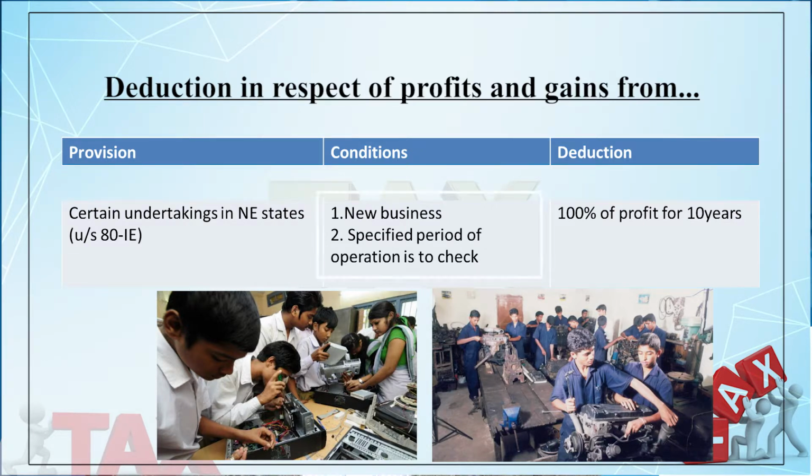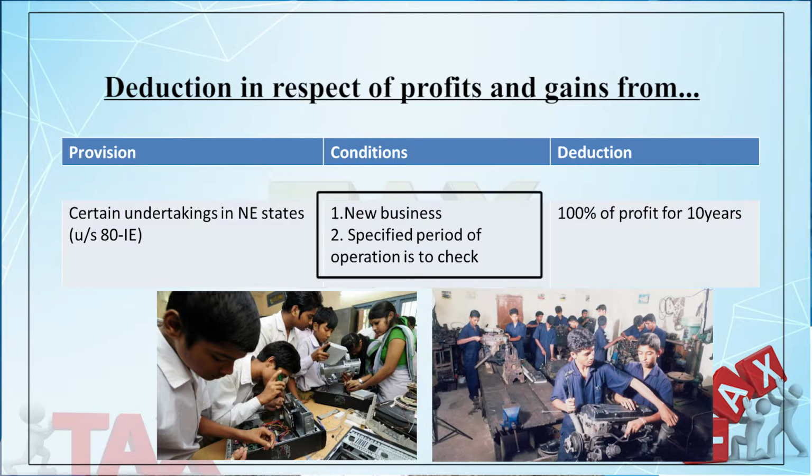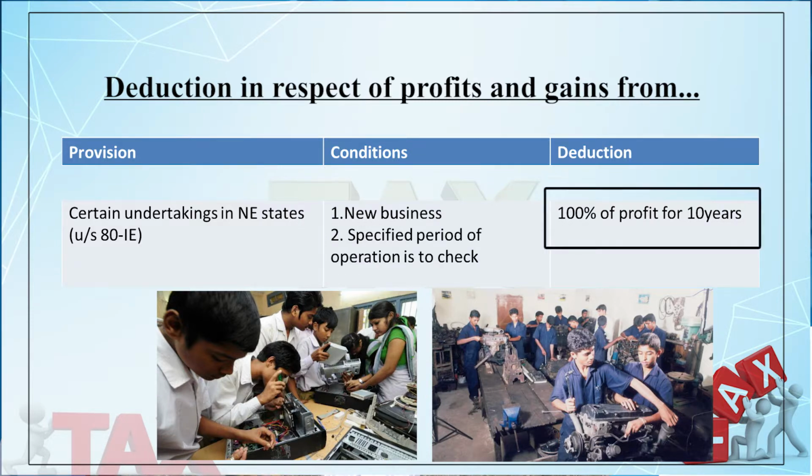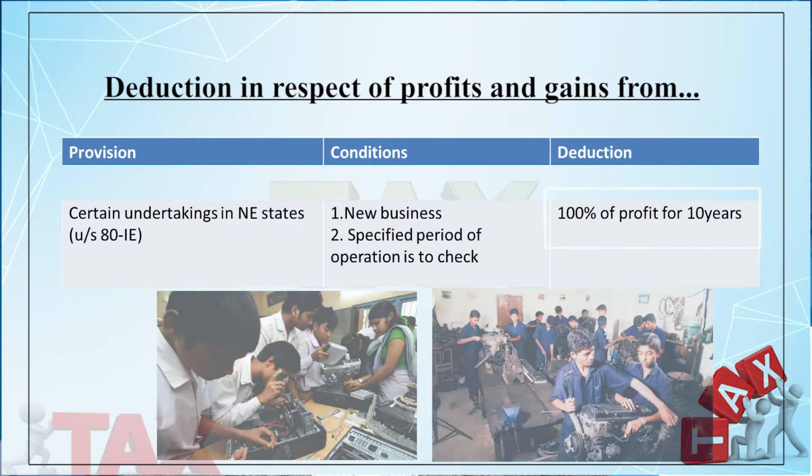Conditions are it should be new business and specified period of operation to be checked. It varies from assessment year to assessment year. So you have to check in which year, in which previous year it starts its operation. If the conditions are fulfilled, then such type of business may avail deduction of 100% of profit for 10 years.